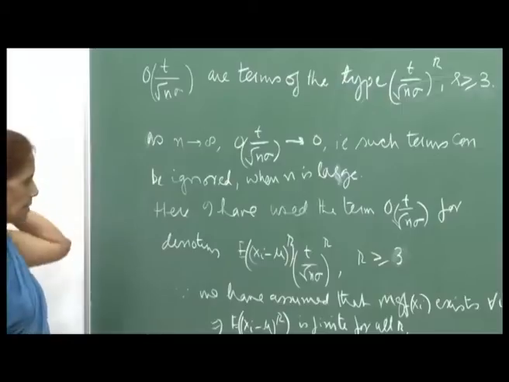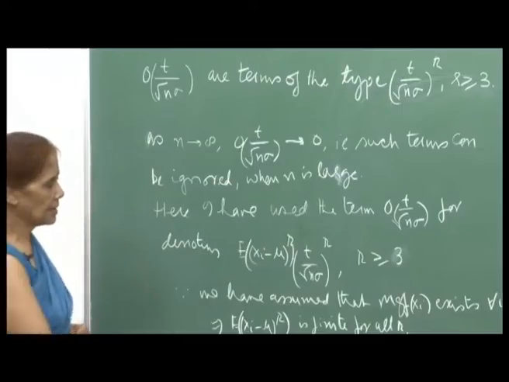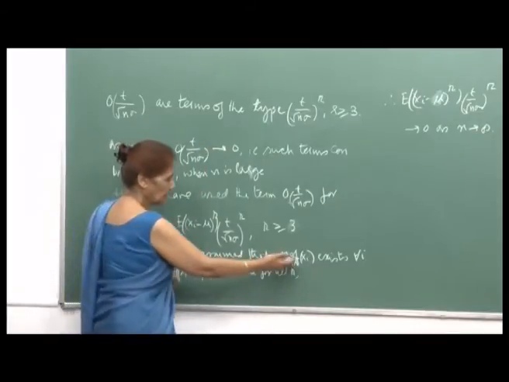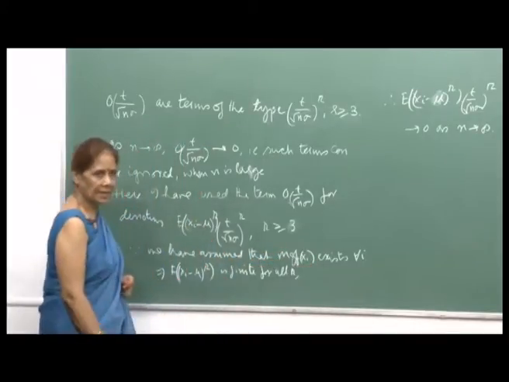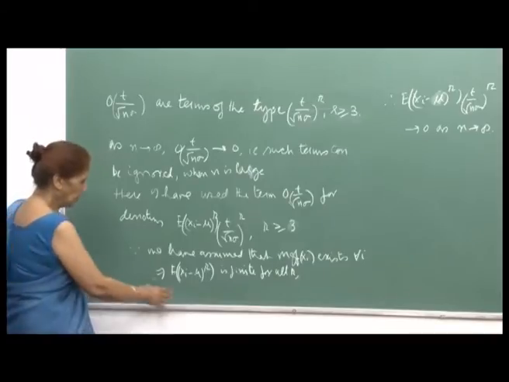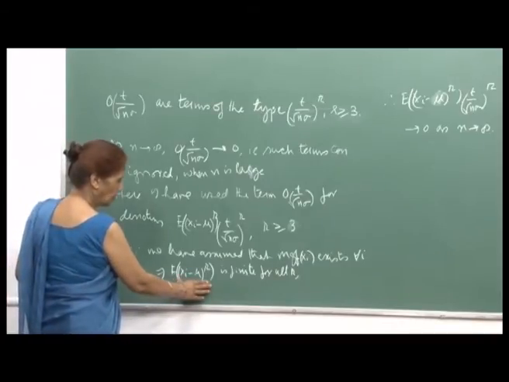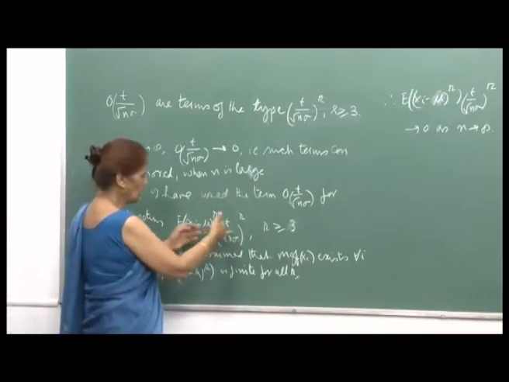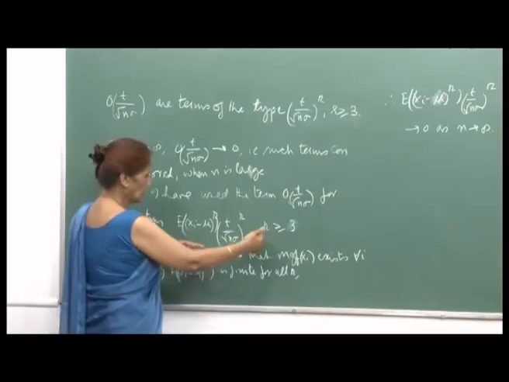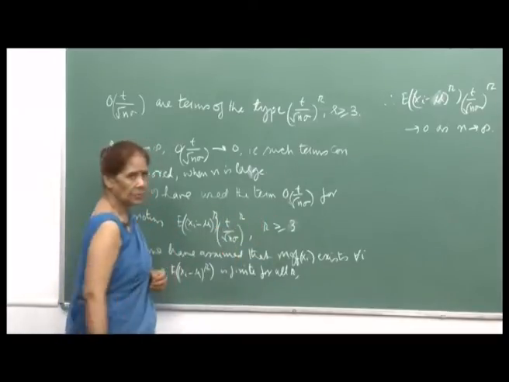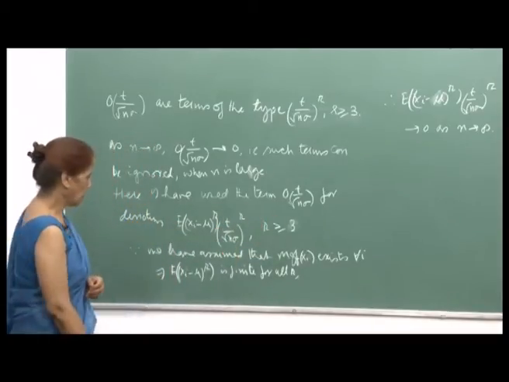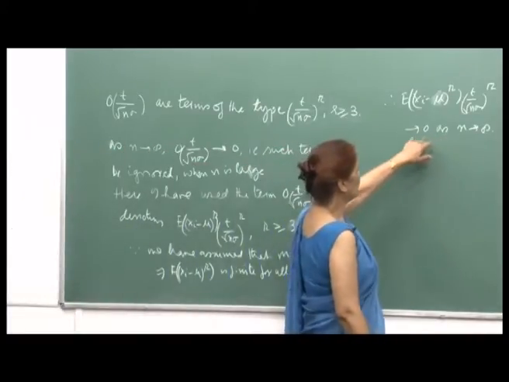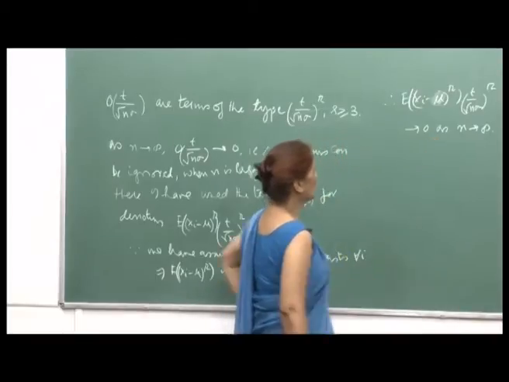But since we have assumed that the MGF exists for all the x i's, which are all identically distributed, the MGFs exist, that means all moments exist. So, all moments are finite, and therefore these numbers are finite for all r. Hence, the same thing applies: as n becomes larger and larger, this whole thing also becomes very small and goes to 0. So, as n goes to infinity, this will go to 0, and therefore we can neglect the term.